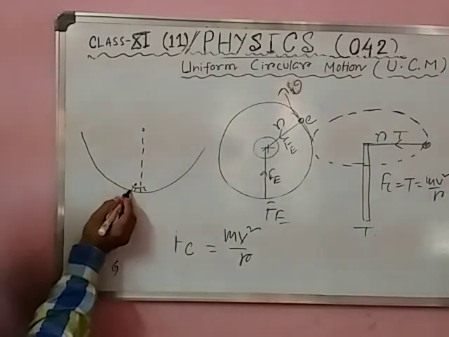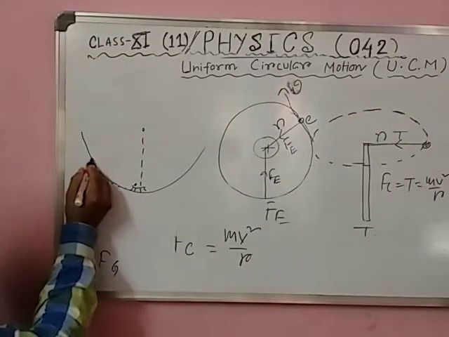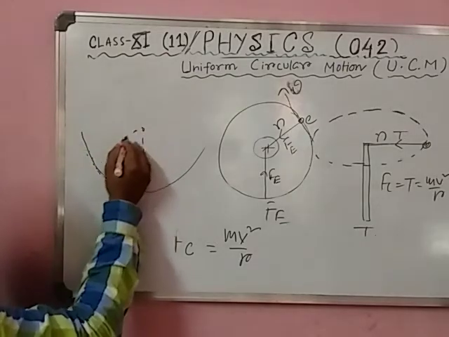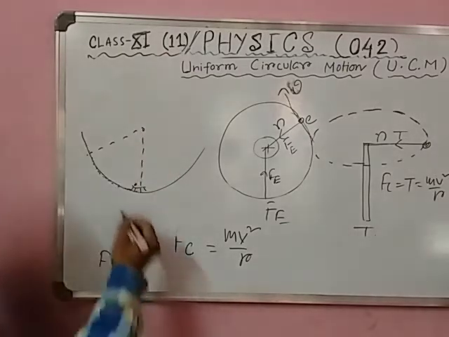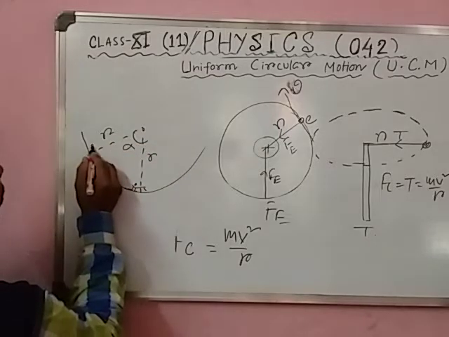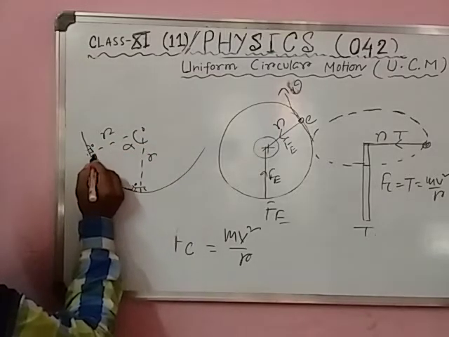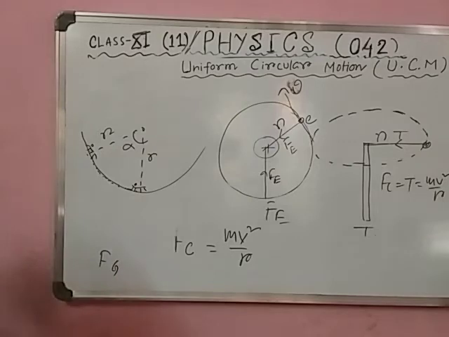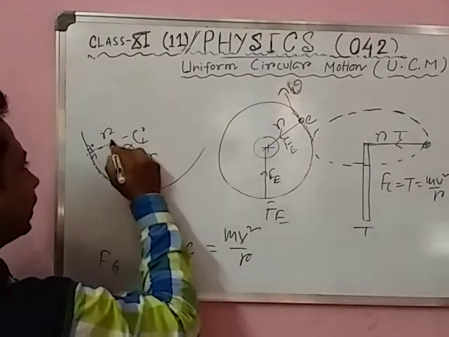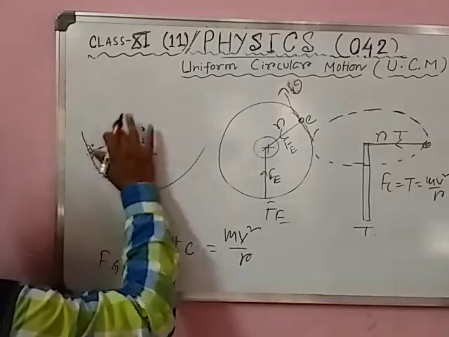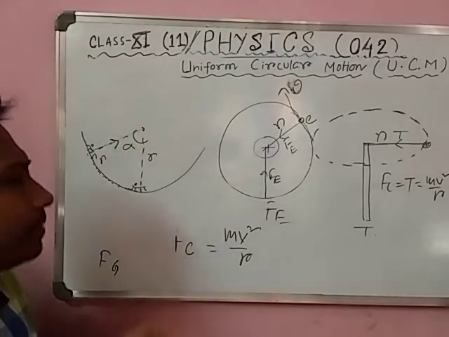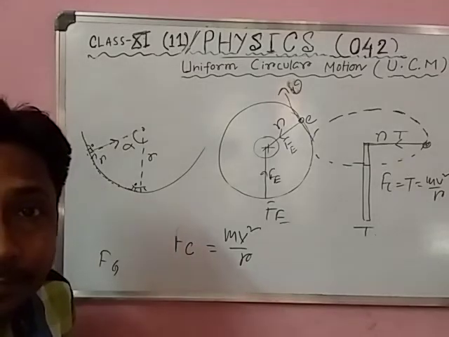An insect crawls up a hemisphere, up to this point, and then it falls down. The radius is r and the angle is alpha. Now, this is the position of the insect. Here is the centripetal force in this direction, am I right? This is the direction of centripetal force. Now you tell me what the form of centripetal force is.